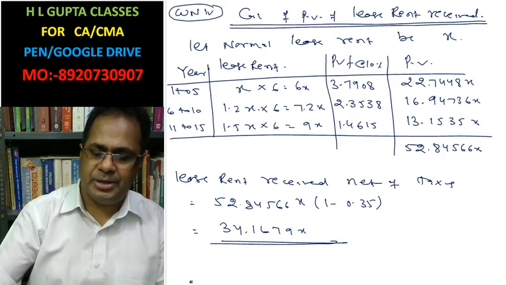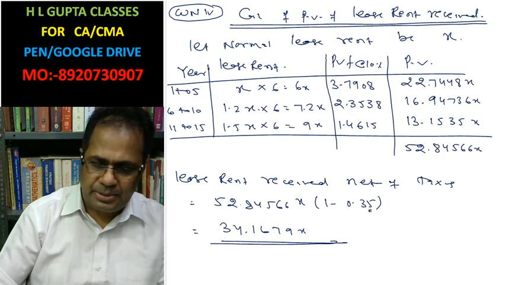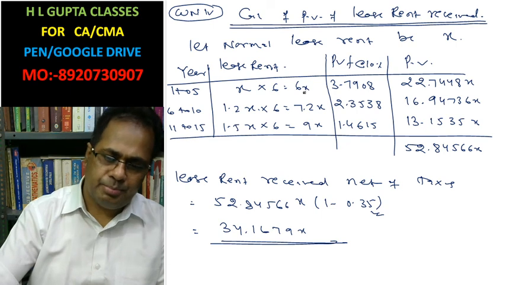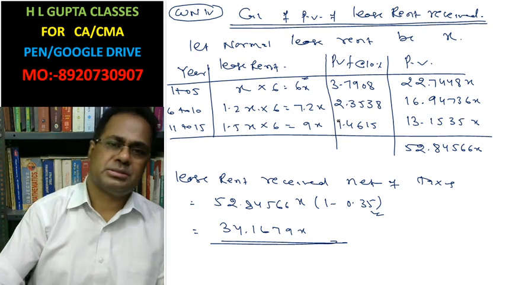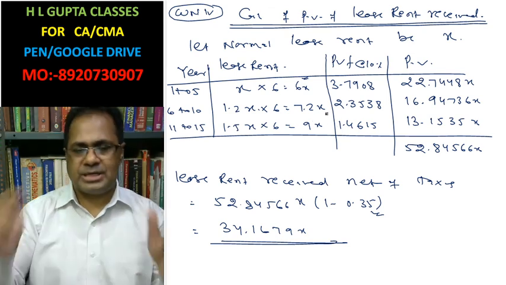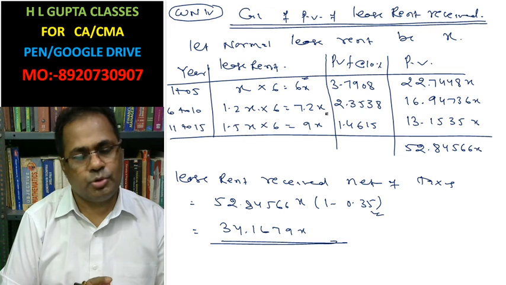Here I have taken the tax benefit at the end. It may be better to take the tax benefit here as 3x, 3.6x, 4.5x, after tax benefit. It is also a good question, and please remember this.